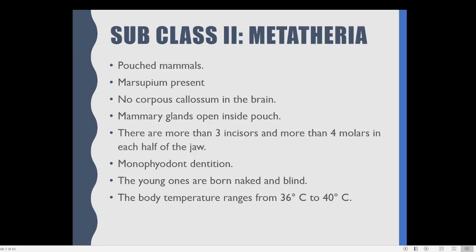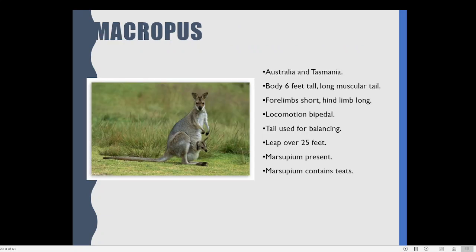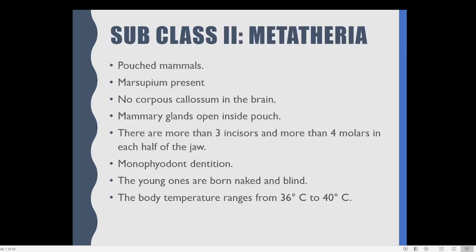Metatheria are more developed, stronger, and have more survival ability than Prototheria. Because Prototheria are egg-laying mammals, they develop from eggs. But here we can see that these animals are more capable compared with the Prototheria. So that is regarding the general features of the subclass Metatheria. Sometimes you should expect to give an account of the general characteristics of Metatheria.